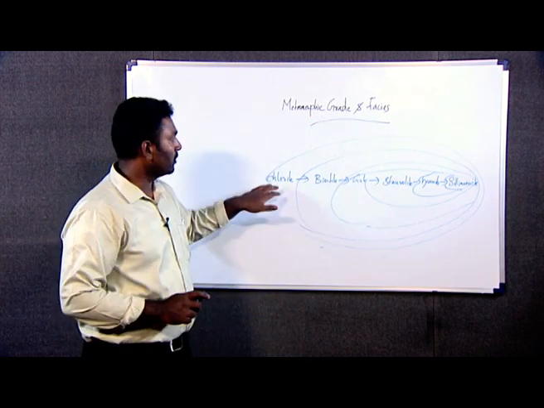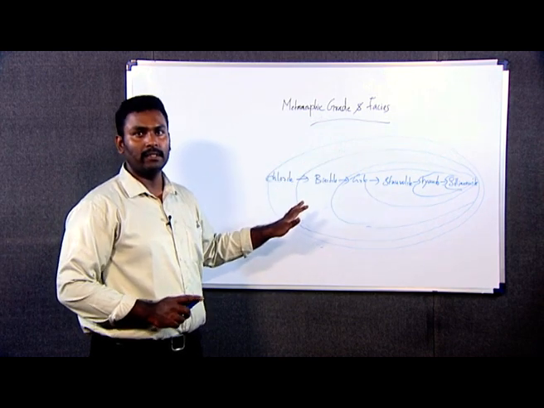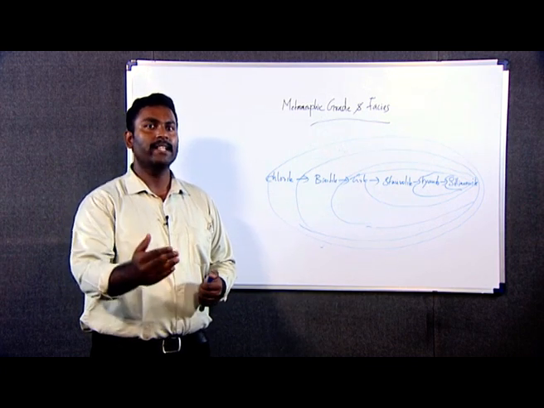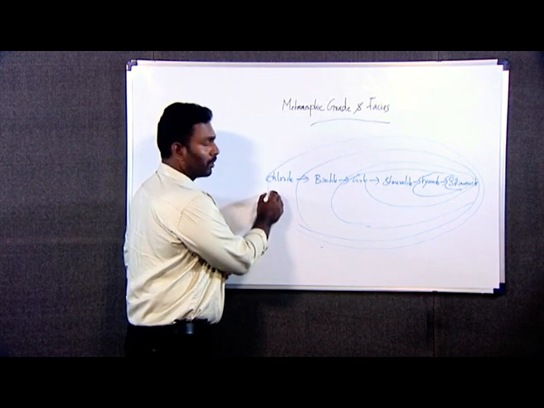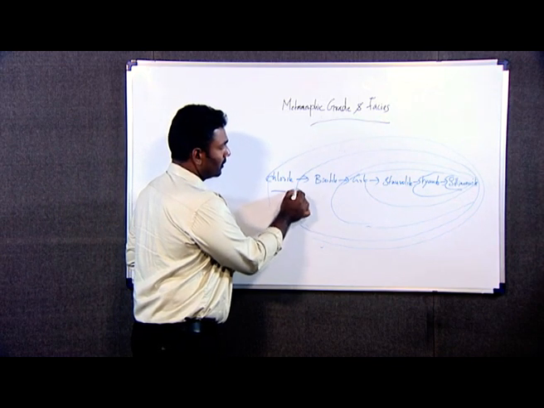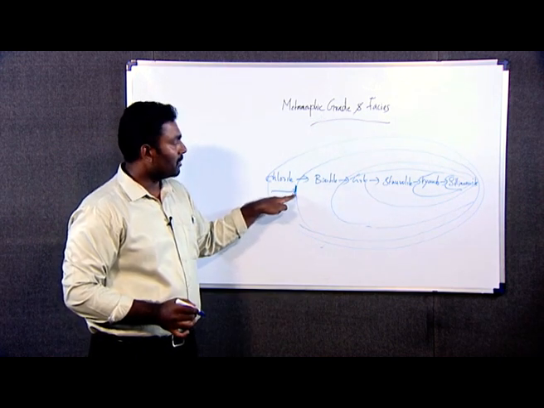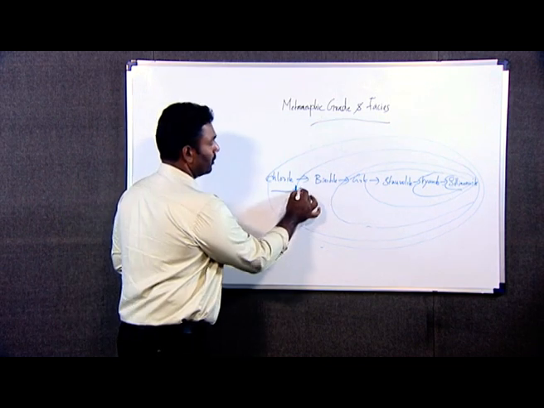As we look here, each zone is separated by a line, and that line always represents the formation of the next higher grade of minerals. For example, if you are moving from the chlorite zone and it touches this line which starts the biotite zone, the mineral which is forming on this line will not be chlorite, it will be biotite.